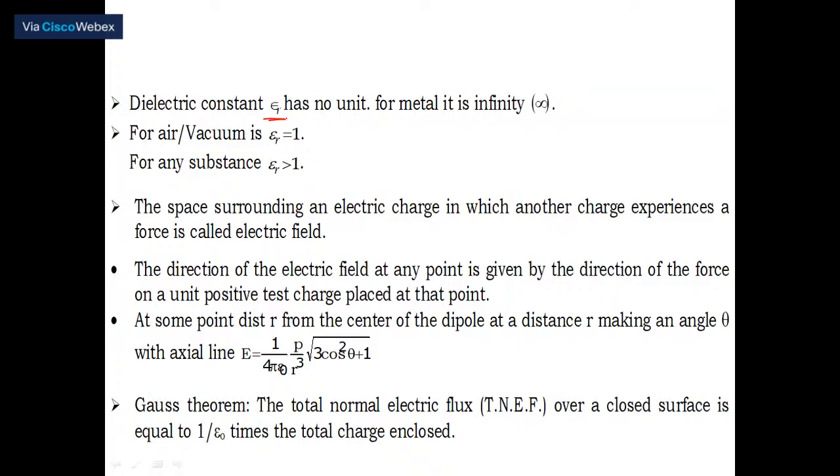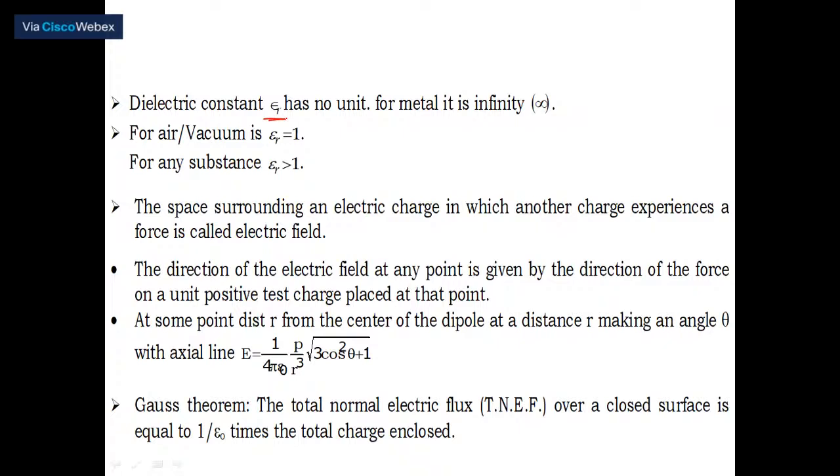Some of the definitions you have studied, we have given here. If you go through them, you'll be able to understand. The space surrounding an electric charge in which another charge experiences a force is called the electric field. I need not tell you, you have already studied, so you are prepared. The direction of the electric field at any point is given by the direction of the force on a unit positive or test charge placed at that point.